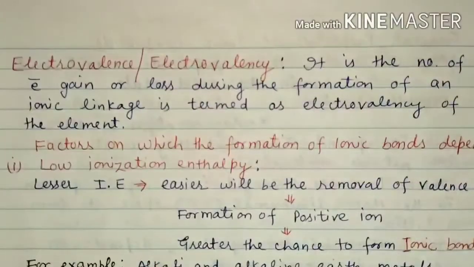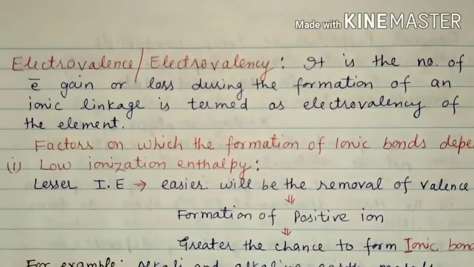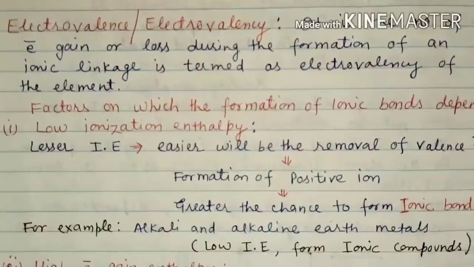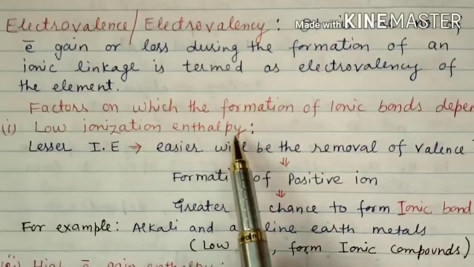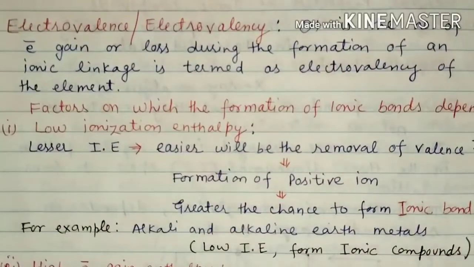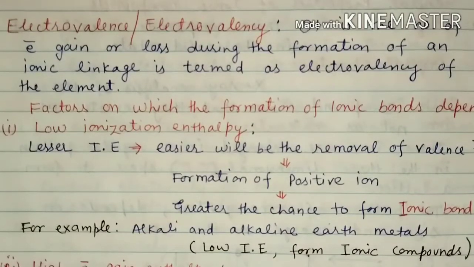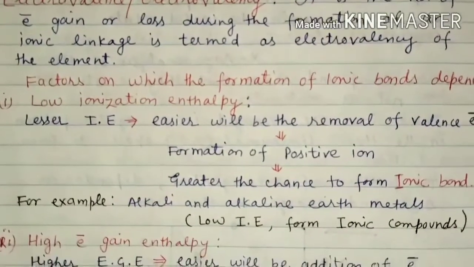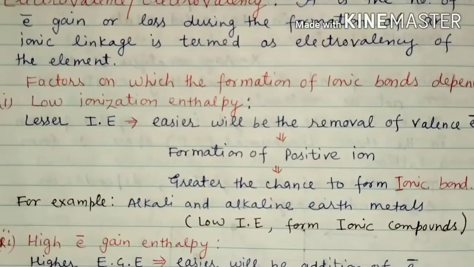Now what are the factors on which the formation of ionic bond depends? The first factor is low ionization enthalpy. The lower the ionization enthalpy, what will happen? Easier will be the removal of valence electron, and by doing so formation of positive charge will take place, and greater the chance of formation of ionic bond. It has been observed that the alkali and alkaline earth metals, that is group 1 and group 2 in the periodic table, have low ionization enthalpy, so they have a greater tendency to form ionic bond.